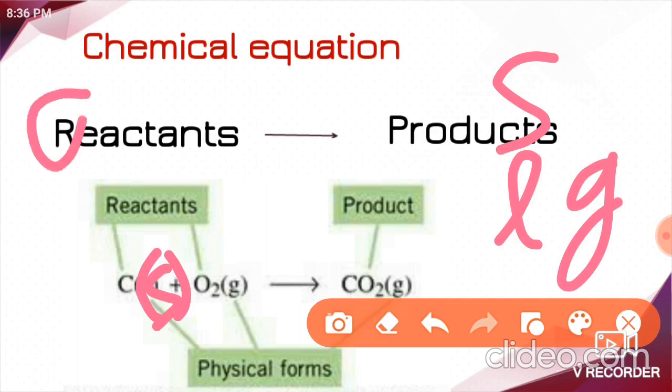And one more state we are going to represent as AQ, that is aqueous solution. Then what is aqueous solution? The solution of a substance in water is called aqueous solution. So while writing a chemical equation, along with the equation, you need to represent the physical state of reactants and